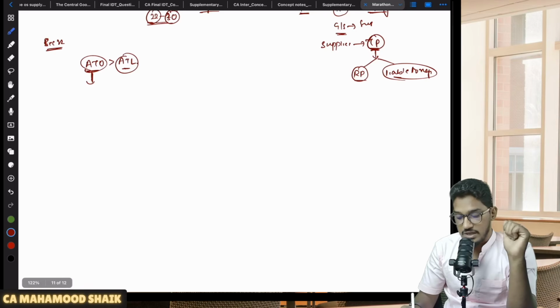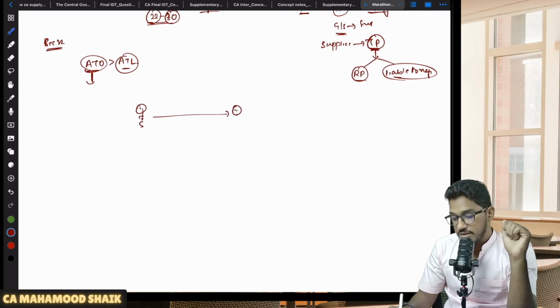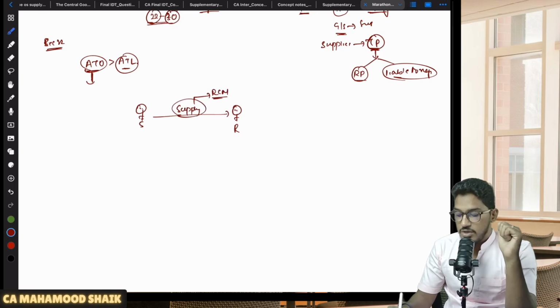So what they're trying to say here is, let us say for example, there is one supplier. He made some supply to the recipient. This supply is getting covered under RCM. I told you already yesterday what is the meaning of the term RCM. I have already explained it. So what is the meaning of RCM? Recipient will be liable to pay the amount of GST. So let us say 1 lakh worth of supply has been made, which is getting covered under RCM.